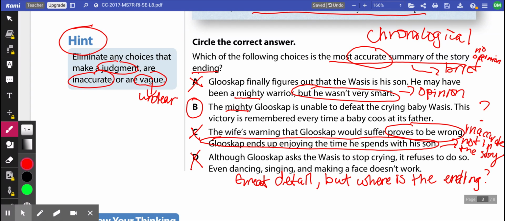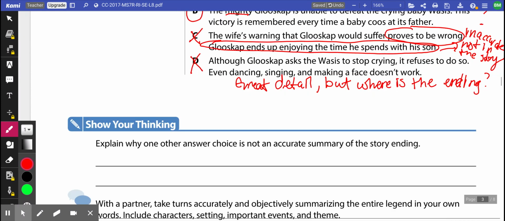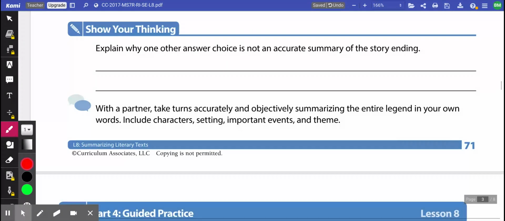B. Okay. All right. So now we're going to look at our bottom part where it says show your thinking. And it wants you to explain why one other answer choice is not an accurate summary of the story ending. So I'm going to let you pause the video and go ahead and fill that in. We kind of already did that by walking through A, C, and D. All right. I'm assuming you're playing the video again. And I'm going to go ahead and write in my answer.